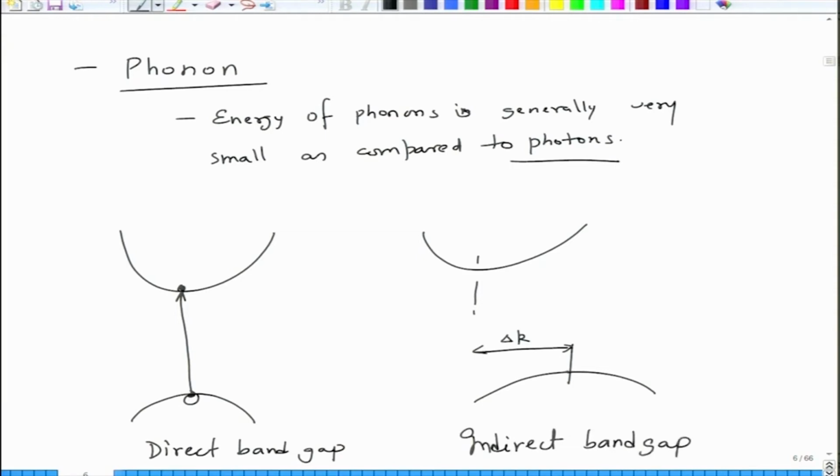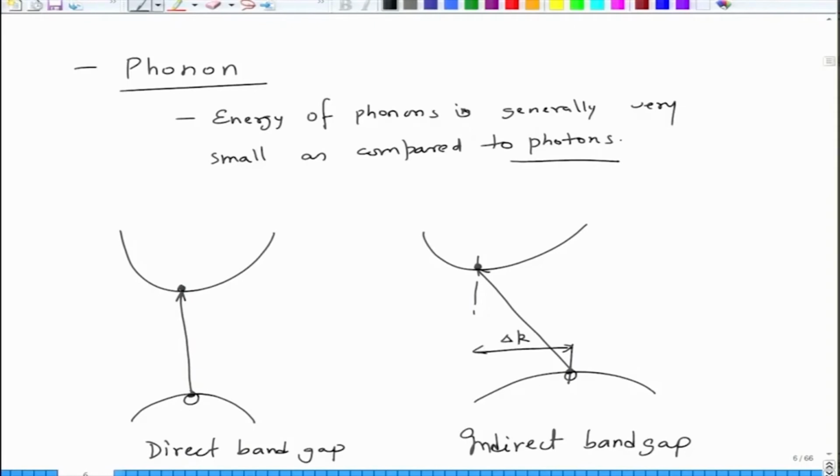So not only your electron, when you want to excite, it is making a transition from here to here, right. So not only does it have to go across the E space, it also has to traverse across the K space. So it is both K and E which play an important role in determining the absorption. As a result, in case of an indirect band gap semiconductor, the absorption is lower generally.